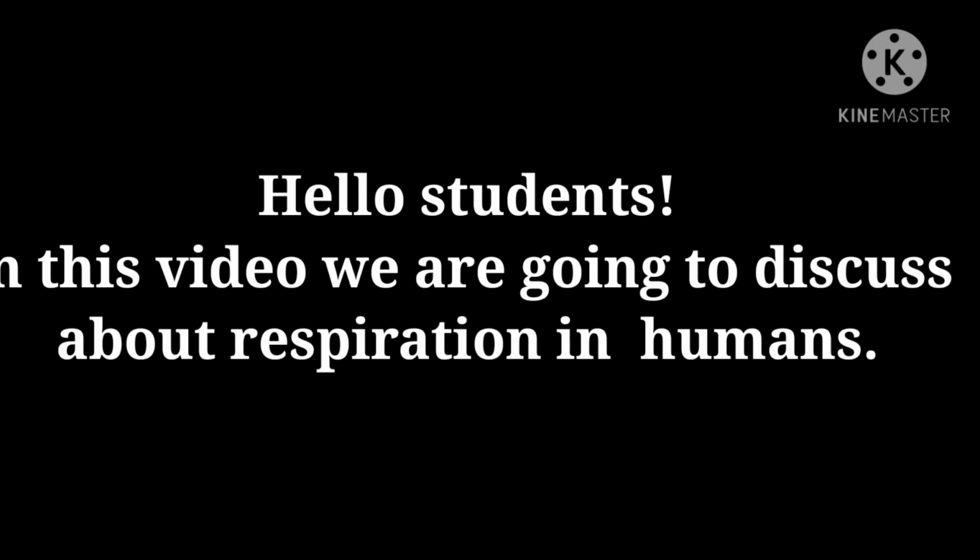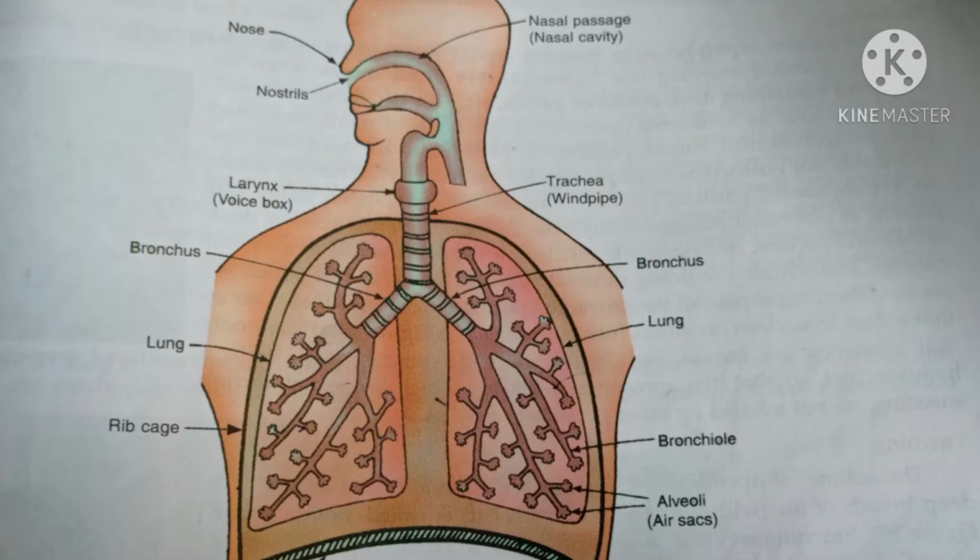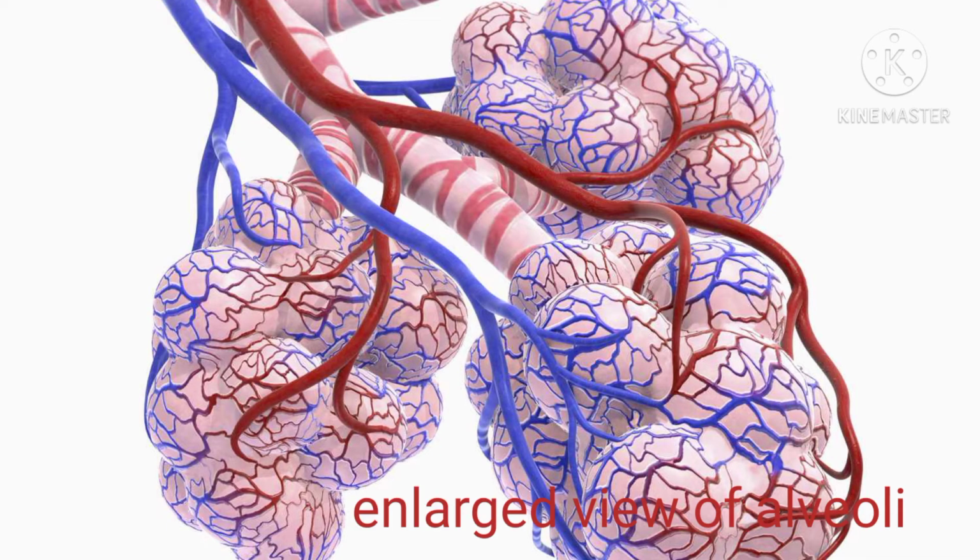Hello students, in this video we are going to discuss respiration in humans. We normally breathe in air containing oxygen through the nose. The air enters the nostrils, passes through the nasal passage, larynx, trachea, bronchi and finally reaches the lungs. In the lungs, air passes through a large number of small tubes called bronchioles and then reaches the tiny air sacs called alveoli. The alveoli are surrounded by very thin blood vessels called capillaries, which carry blood in them.